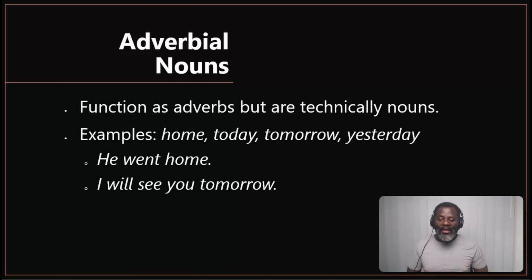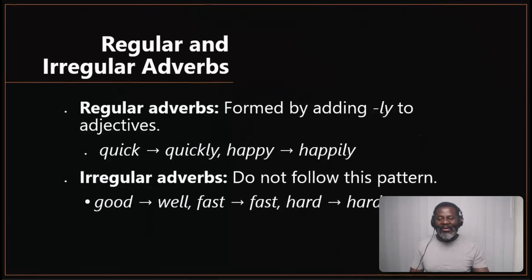But when we use them in sentences like, I will see you tomorrow, it's not just a noun, it's an adverb of time. But because it's a noun working as an adverb, it's called an adverbial noun. I end here. I think this was the best explanation I can give. You can look at other examples and make your own examples. It is going to help.